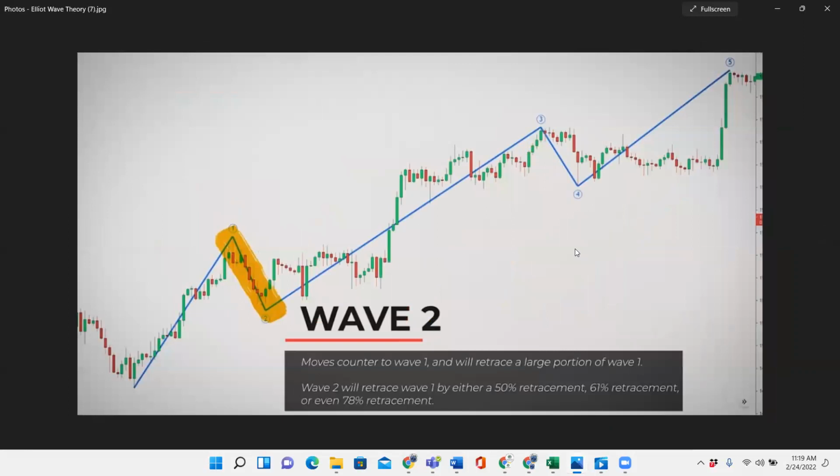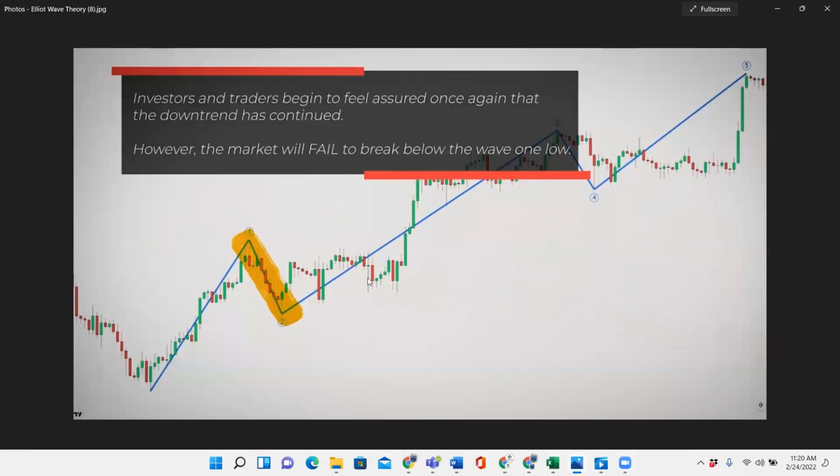Wave 2 moves counter to wave 1 as a retracement of the long move of wave 1. So wave 2 will retrace wave 1 by either a 50% retracement, 61% retracement, or 78% retracement. So basically, wave 1 comes up, wave 2 is going to counteract. Investors and traders feel secure that once again the downward trend is going to continue. However, the market would fail to break past the low of wave 1. So basically, market is going to come down. They think that it's going to be a downward trend, but wave 2 does not go past the initial downward trend, does not make a new lower low.